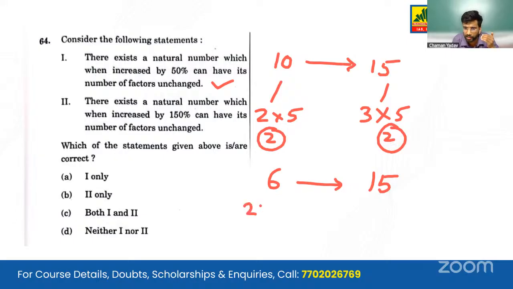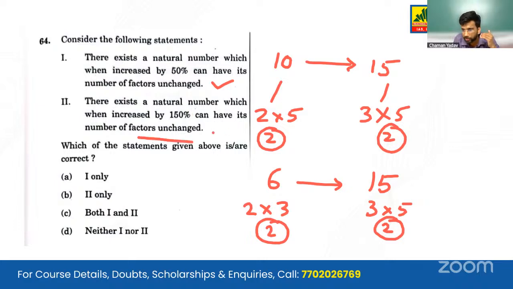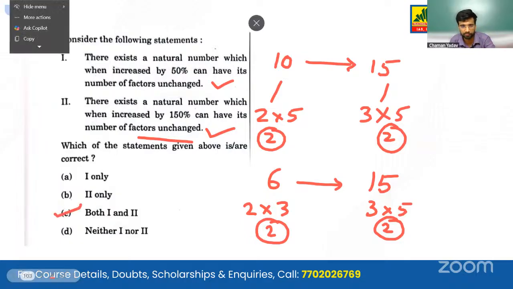We can write 6 as a product of two numbers, 2 into 3, so the number of factors will be 2. Similarly, for 15, the number of factors will be 2 only. So it has its number of factors unchanged. So this statement is also correct. The correct answer will be option C, both 1 and 2.